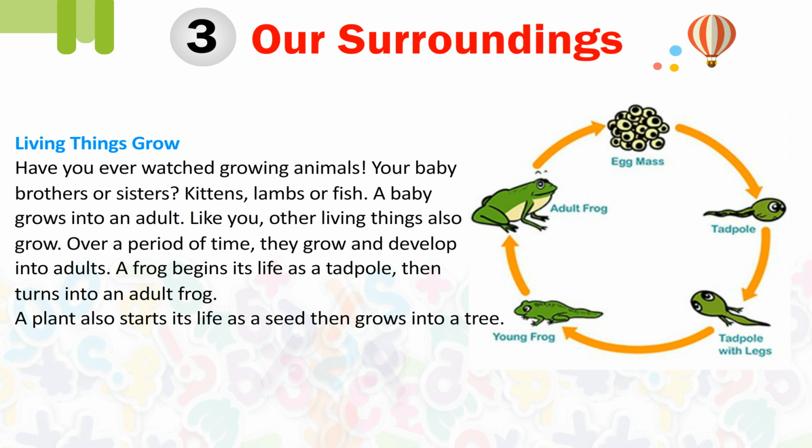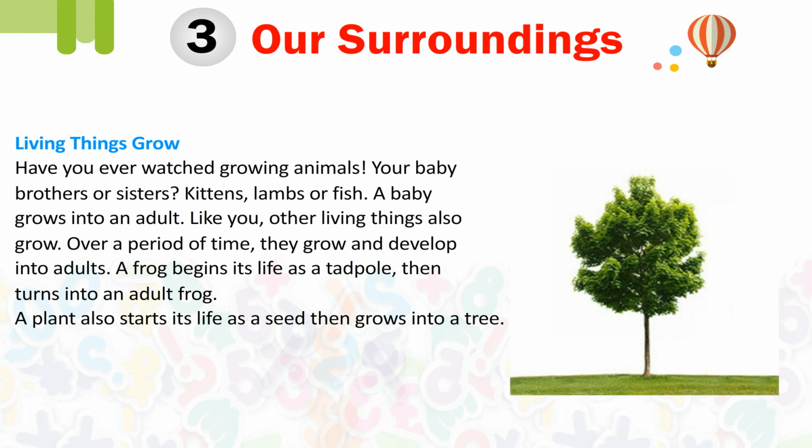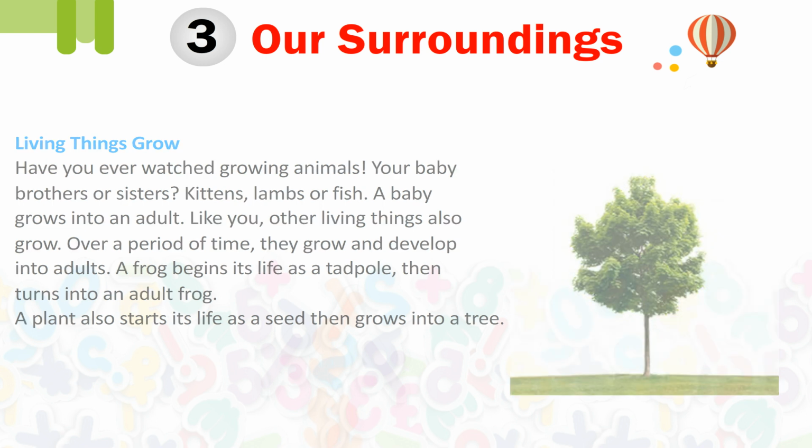Living things grow. Have you ever watched growing animals? Your baby brothers or sisters? Kittens, lambs or fish? A baby grows into an adult. Like you, other living things also grow. Over a period of time, they grow and develop into adults. A frog begins its life as a tadpole, then turns into an adult frog. A plant also starts its life as a seed, then grows into a tree.